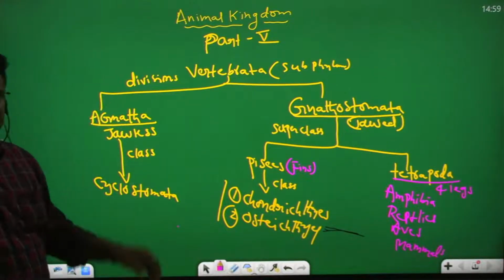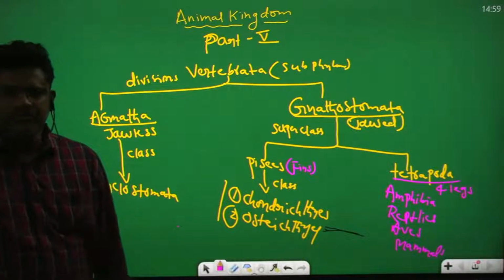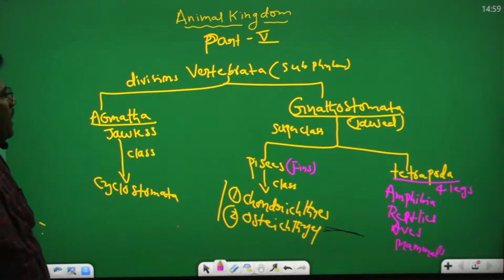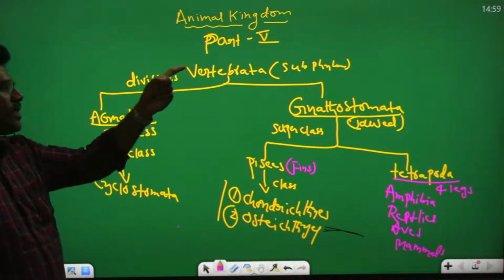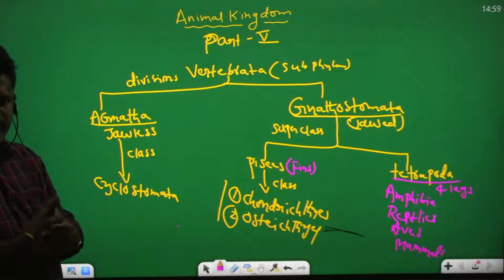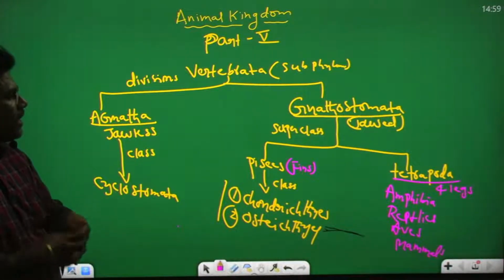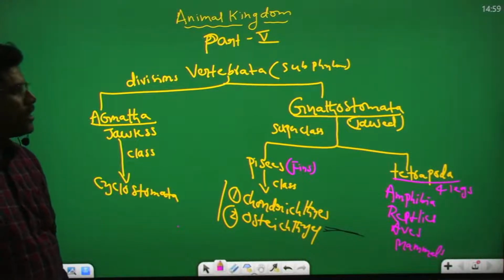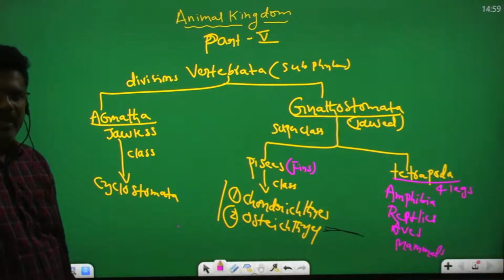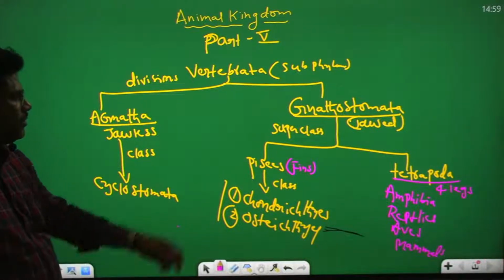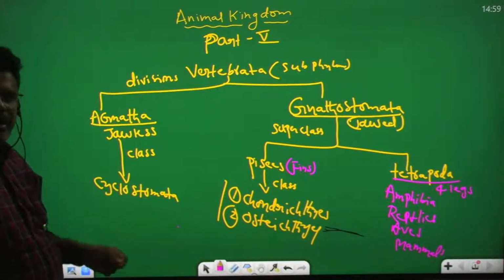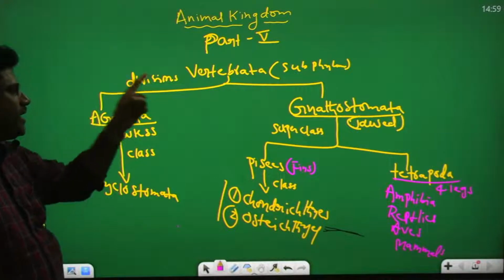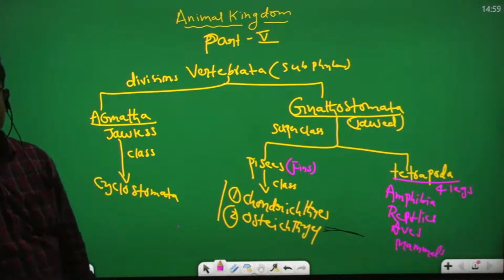This is the Animal Kingdom part 5. In animal kingdom, vertebrates are there. Vertebrata is a subphylum in the Chordata phylum. Vertebrata subphylum is divided into two divisions: Agnatha, second one is Gnathostomata.